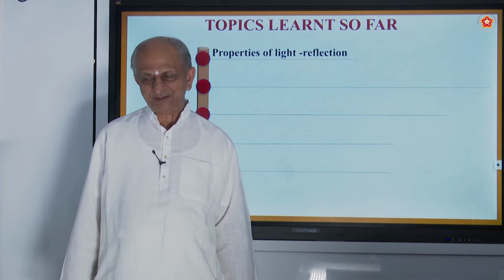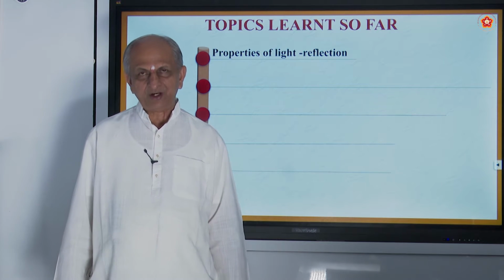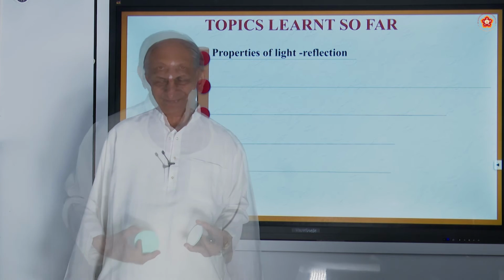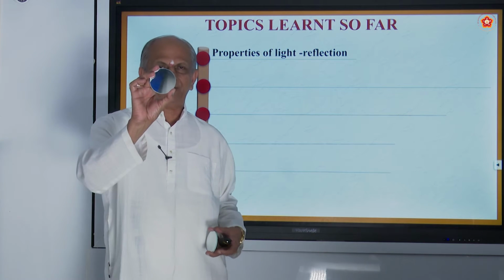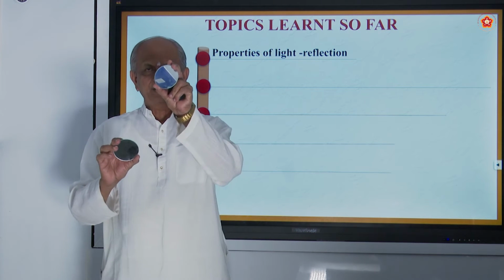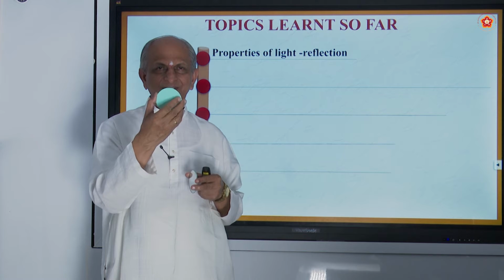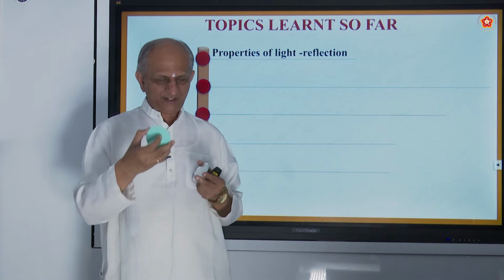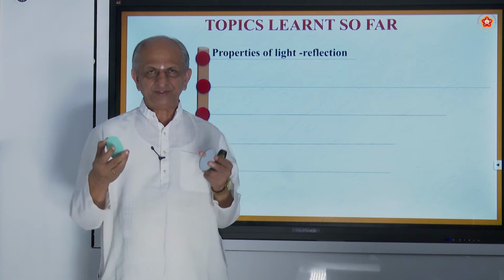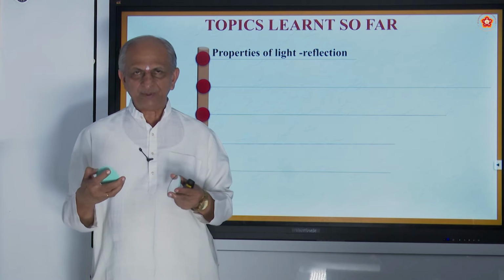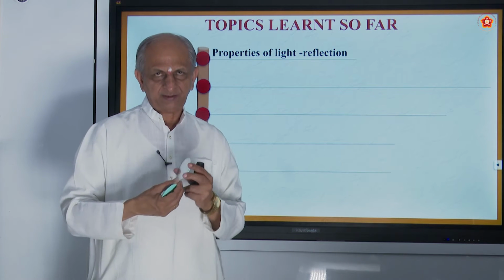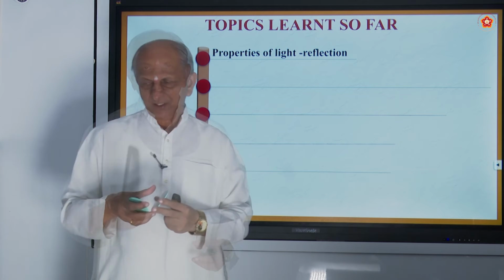Reflection of light is done by what are called mirrors, is it not? So these are the two types of mirrors. Here you see the back side is coated, is it not? And we have discussed in detail the difference between the two and the property of light. Okay, these are the mirrors.